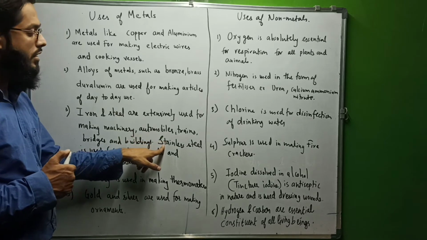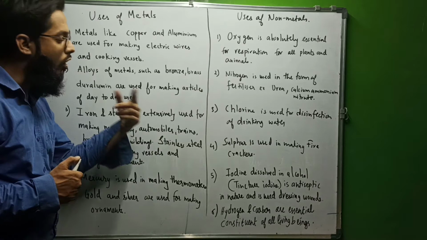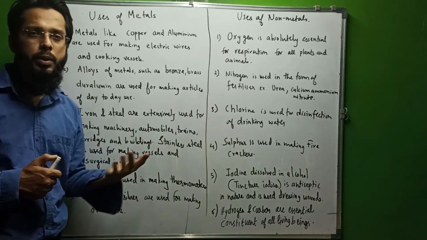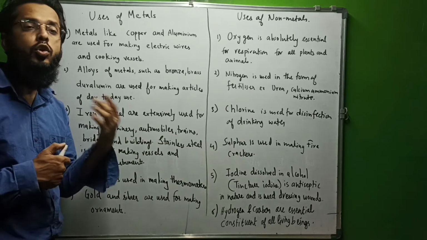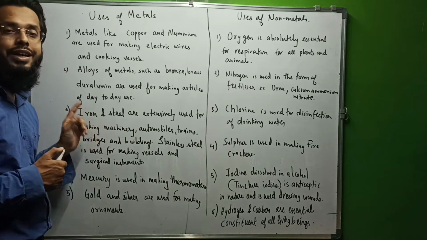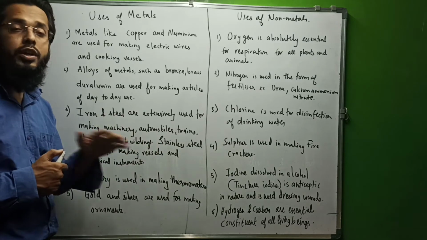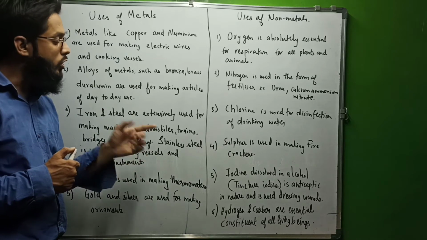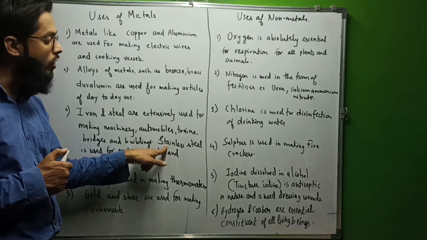Okay, now stainless steel. Obviously, steel and stainless steel. Stainless steel will obviously have a new quality. It contains iron, carbon, chromium, nickel, due to which it does not corrode. Like iron is strong, but it gets corroded, it gets rusted. But in case of stainless steel, it does not get corroded like iron. It does not react with water. So at the same time it is hard, also it is not corroded like iron. It does not get rusted.